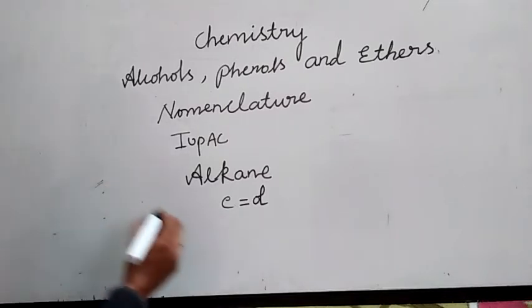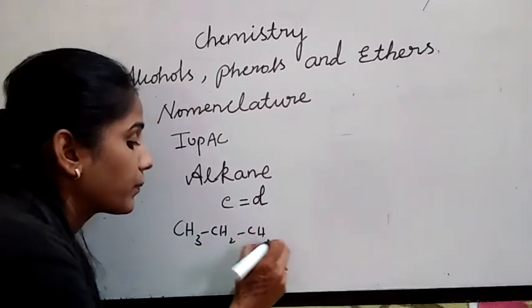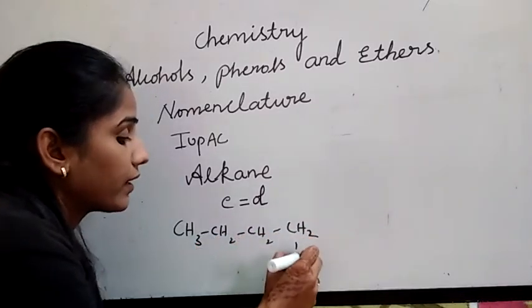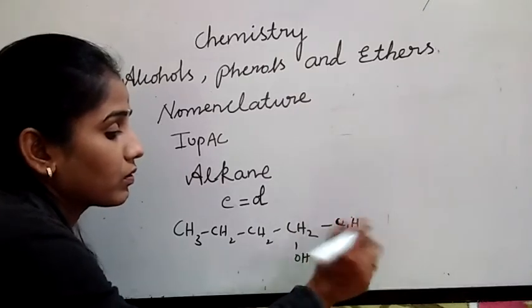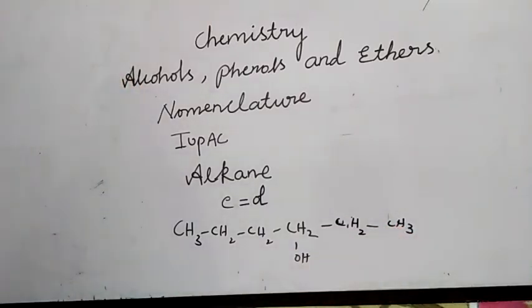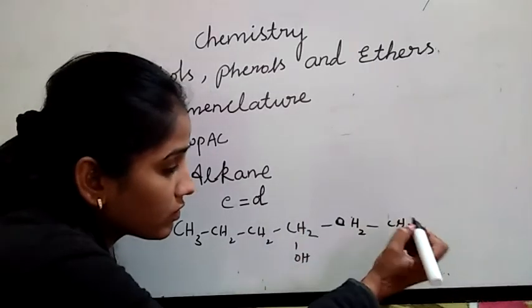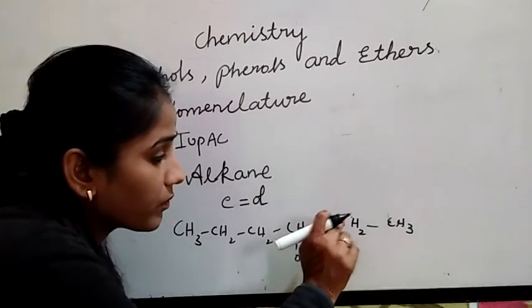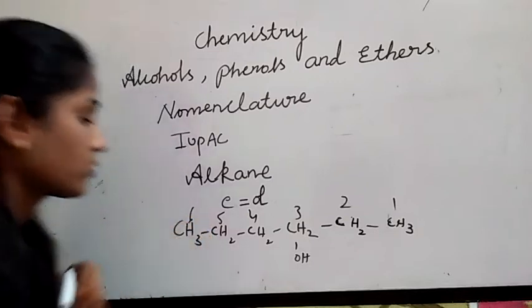Like this, if I take for example CH3, CH2, CH2, CH2, OH, CH2, CH3. See here, the numbering should come nearest to the hydroxyl group, means 1, 2, 3, 4, 5, 6.